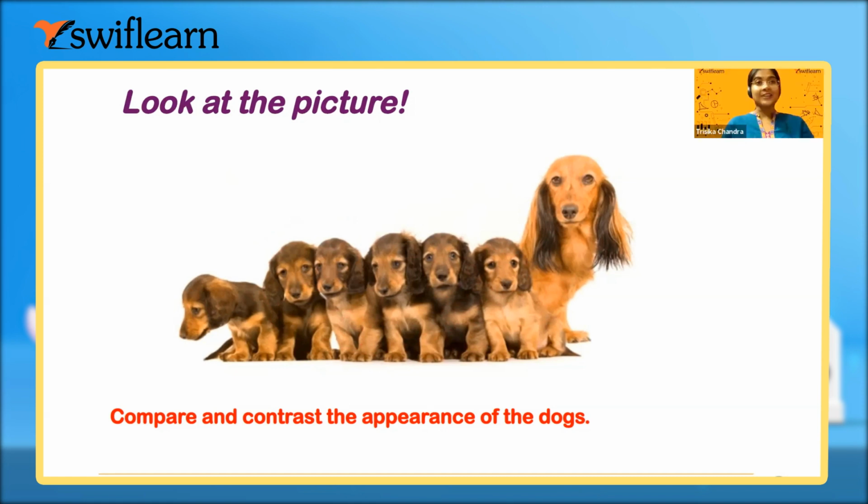In case of tigers also, you can see the stripes on the tiger, the stripes on the zebra, they are different from each other.